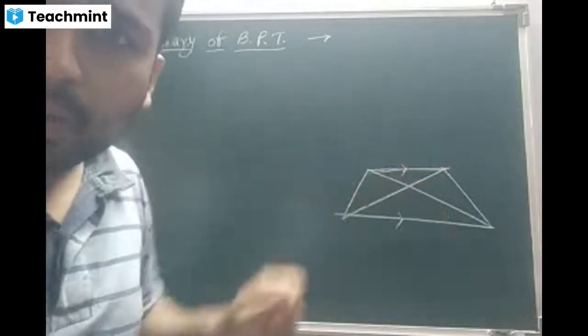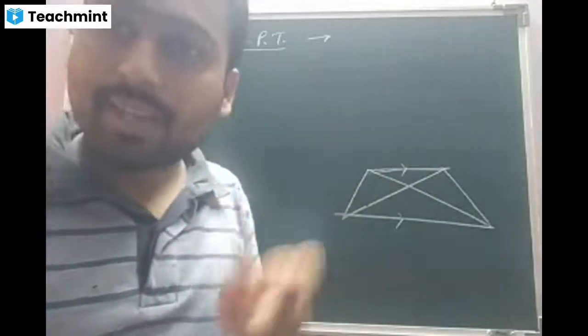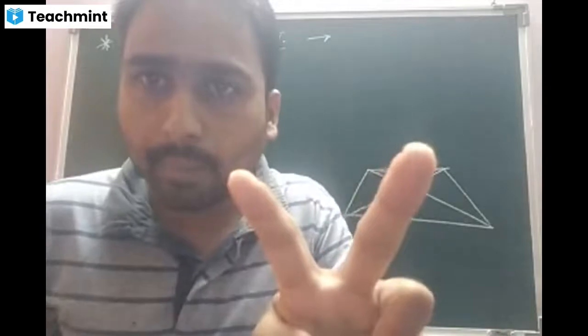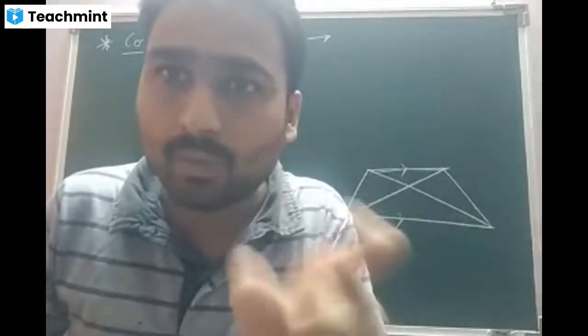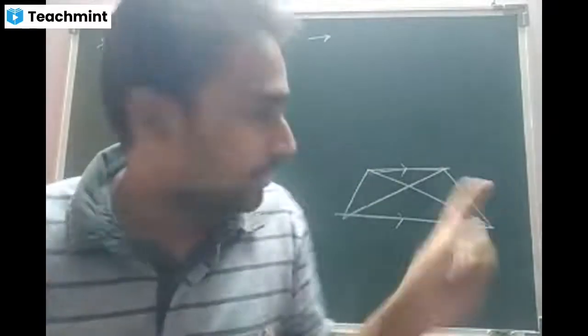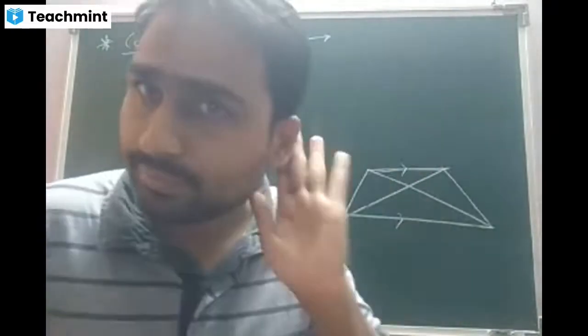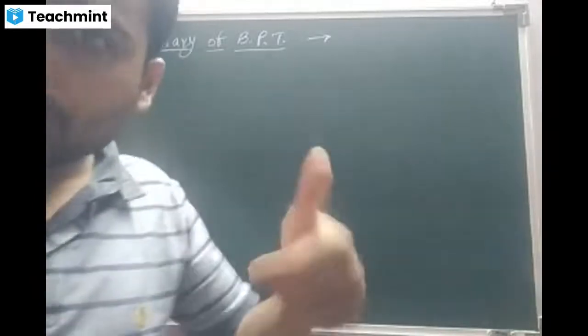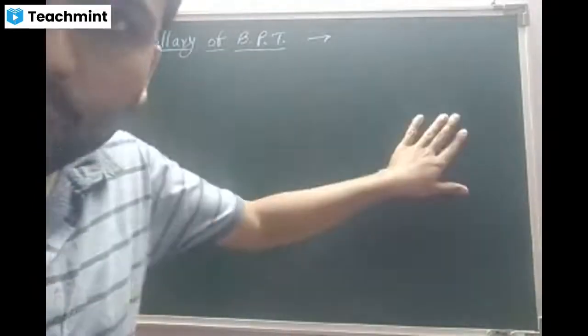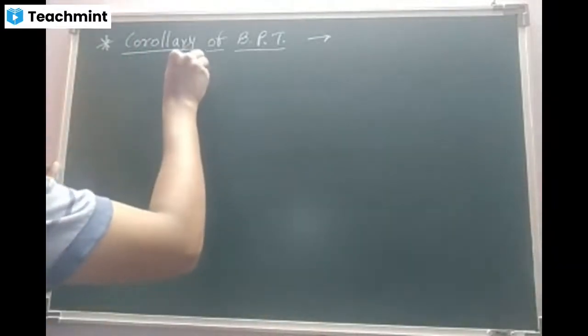Actually, this is a corollary, beta. What is the statement? The main theorem is that two parallelograms standing on the same base between the same parallels are equal in their area. That is the main theorem. This is the corollary. Got the concept now? In the same manner, we will discuss corollary of BPT. But as usual, first take down the definition. Later, I will explain. Okay, beta?